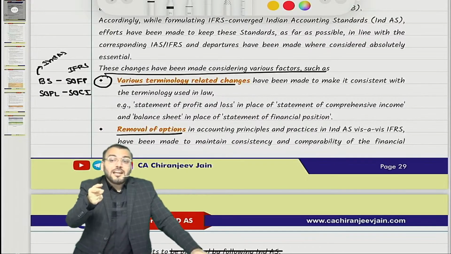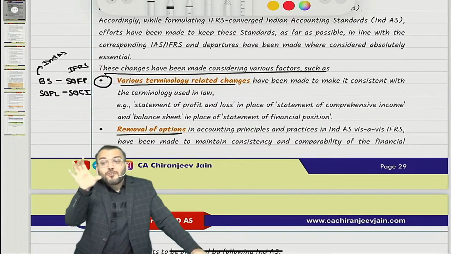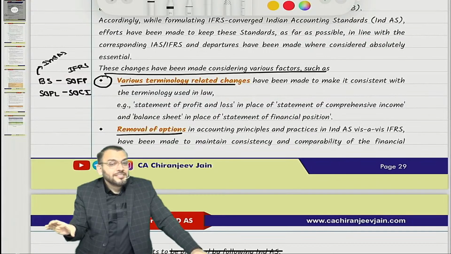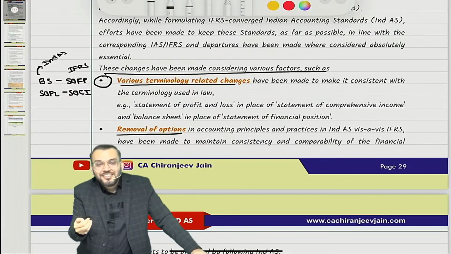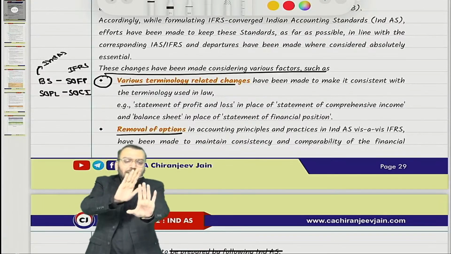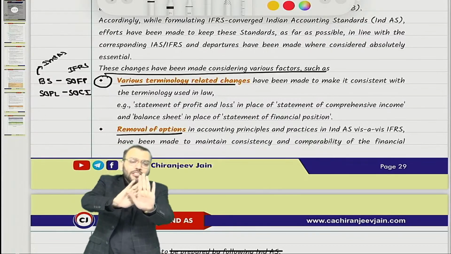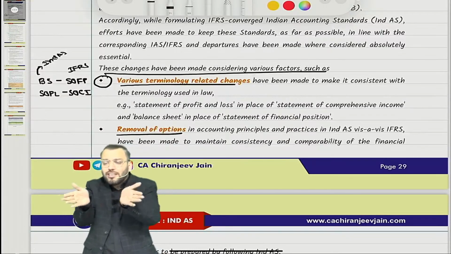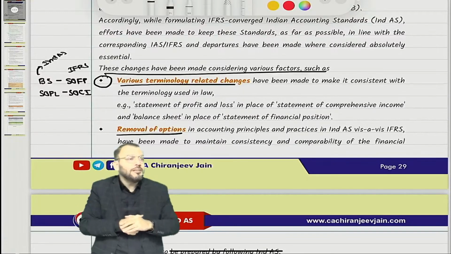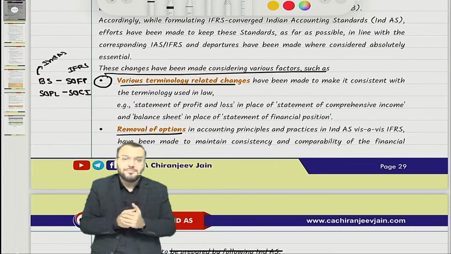Either the government grant will be treated as deferred income, or it will be deducted from the cost price of the asset. I think you remember that from AS. Correct. So option was given. Now if some entity is following this and some entity is following that, the financial statements are non-comparable. The basic objective of accounting standard is defeated.